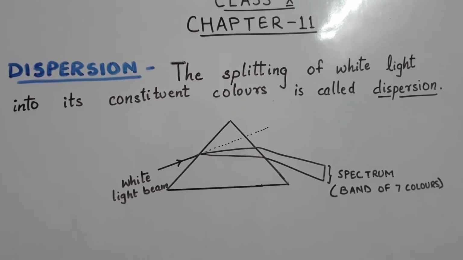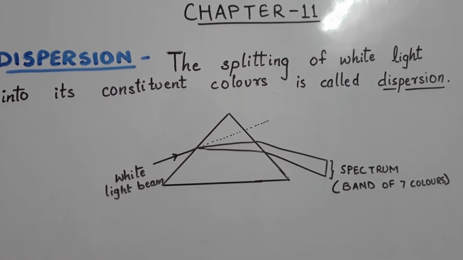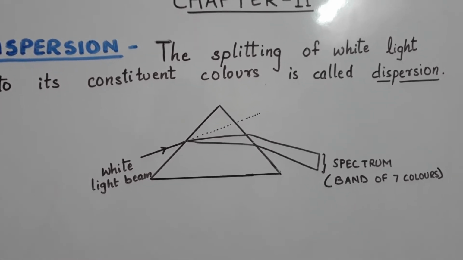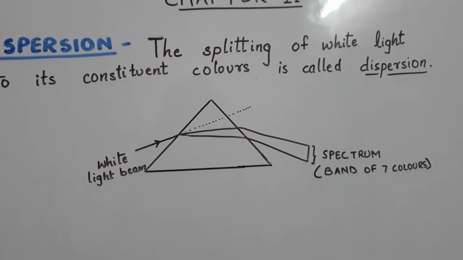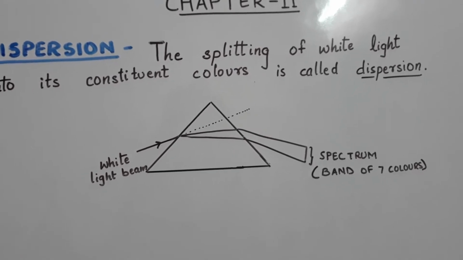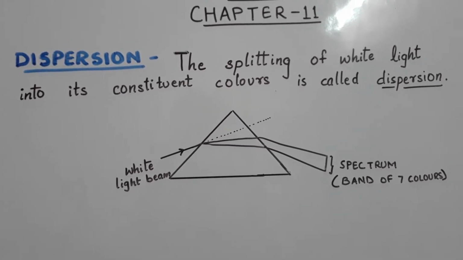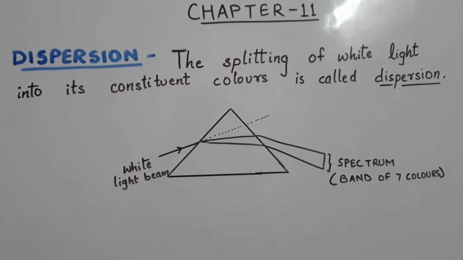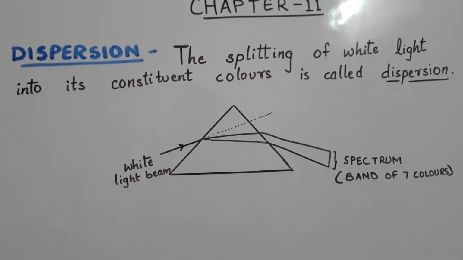Apart from that, you can see that the beam of white light has divided into a number of colors. That means it is split into a number of colors and comes out. Every time it comes out, children, it is always arranged into a band of colors, and the band of these 7 colors is known as a spectrum. So in this phenomenon, what do we see? That the white light has split into its constituent colors. Yes, children, white light is composed of 7 colors. This we already know, and this phenomenon is known as dispersion.